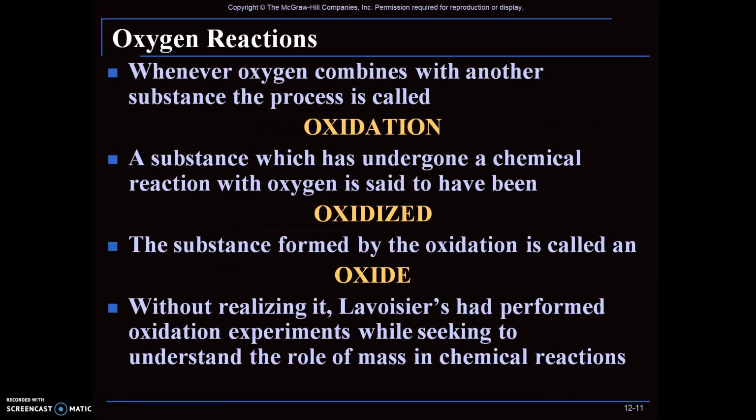Whenever oxygen combines with another substance, the process is called oxidation. The substance which has undergone a chemical reaction with oxygen is said to be oxidized. So any material that reacts with oxygen is called oxidized. The substance that is formed by oxidation is called an oxide, such as zinc oxide or sulfur dioxide. Without realizing it, Lavoisier had performed oxidation experiments while seeking to understand the role of mass in chemical reactions.